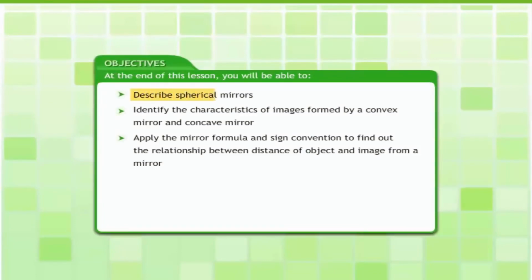Describe spherical mirrors. Identify the characteristics of images formed by a convex mirror and concave mirror. And apply the mirror formula and sign convention to find out the relationship between distance of object and image from a mirror.